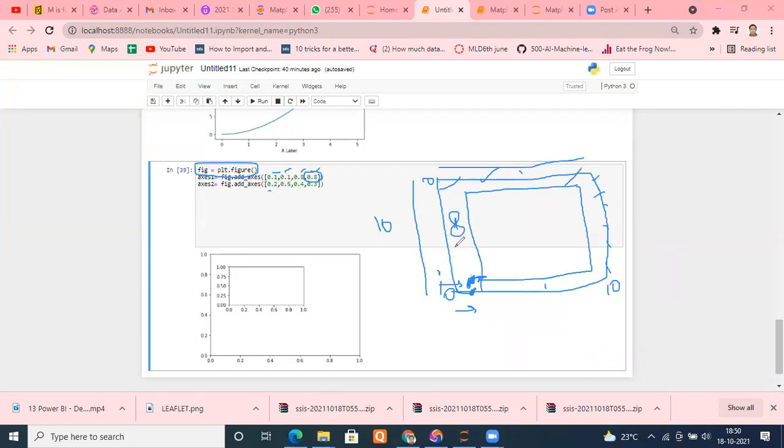From the entire canvas area, move 20% here, and instead of starting from here, start 50% from the bottom, somewhere midway. So start from here.